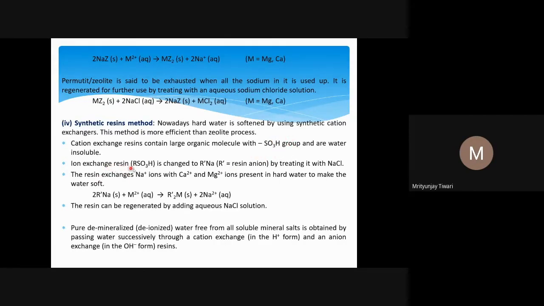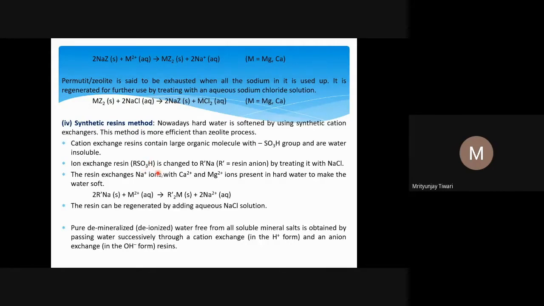So the ion exchange resin, which we can represent as RSO3H, the sulfonic acid ion exchange resin. R is a very large organic molecule, or organic framework, you can say, and SO3 groups are there at the surface at many places.